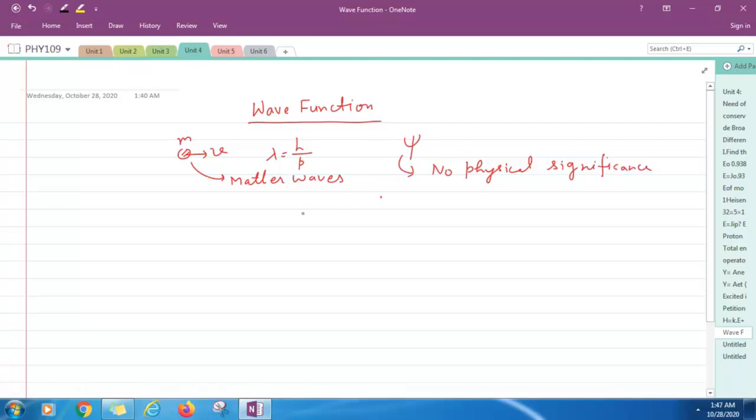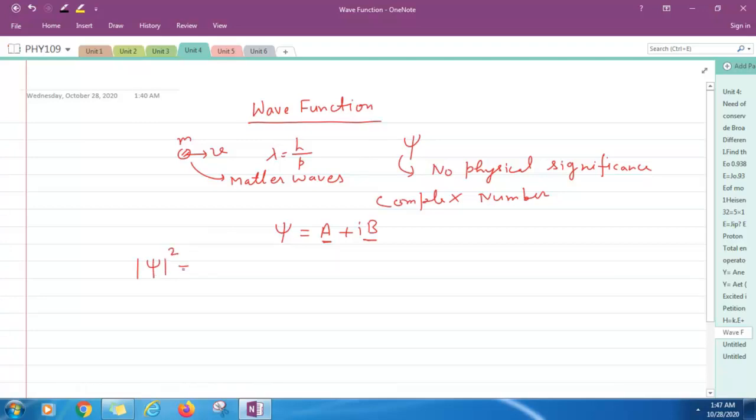Why? Because psi is a complex number. It contains both a real part and an imaginary part. Let's suppose psi is equal to a plus ib. It contains both real part as well as imaginary part, so there is no physical significance. So how can we get physical significance from this psi? To get physical significance, you have to calculate mod psi square.